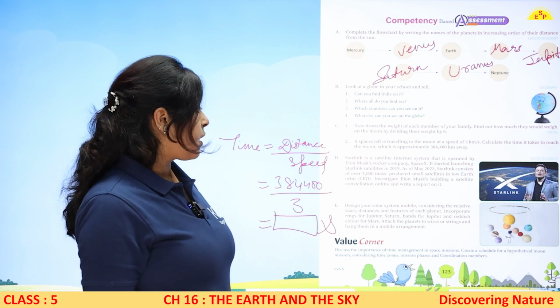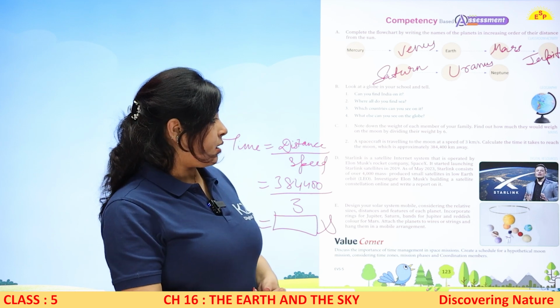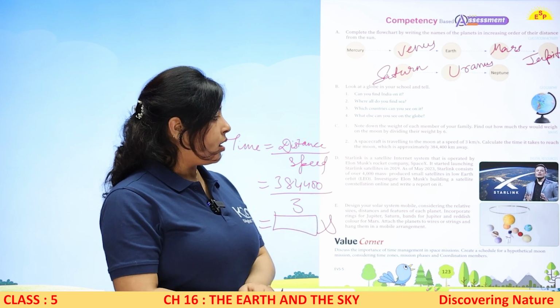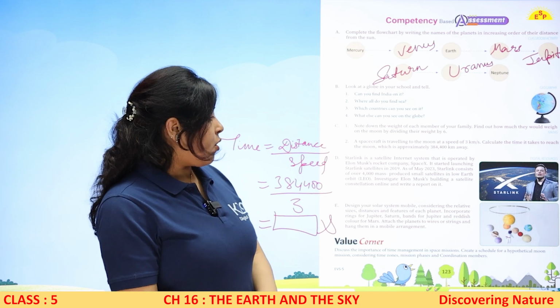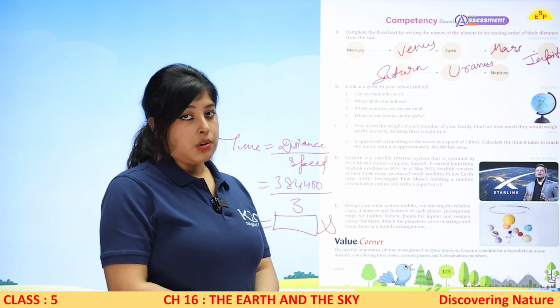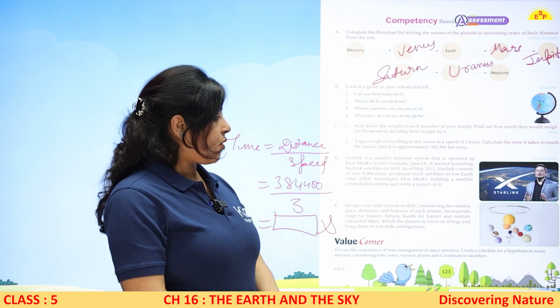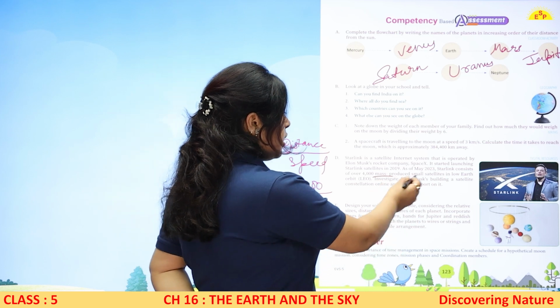Okay. Now Starlink, ये एक नया सैटेलाइट इंटरनेट सिस्टम है जो कि एलॉन मस्क ऑपरेट कर रहा है. You can see Elon Musk's rocket company SpaceX started launching Starlink satellites in 2019. As of May 2023, Starlink consists of over 4,000 mass-produced small satellites in the LEO.